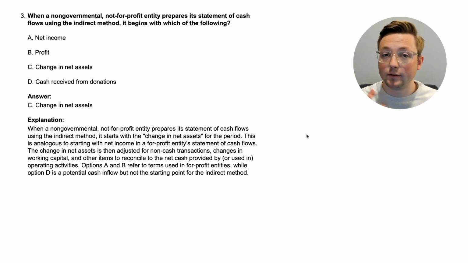So again, this is for the operating activities section of a cash flow statement, the indirect method. The financing and investing, I'm pretty sure they just use the direct method always. But at any rate, it is pretty much the exact same as a for-profit entity's cash flow statement.